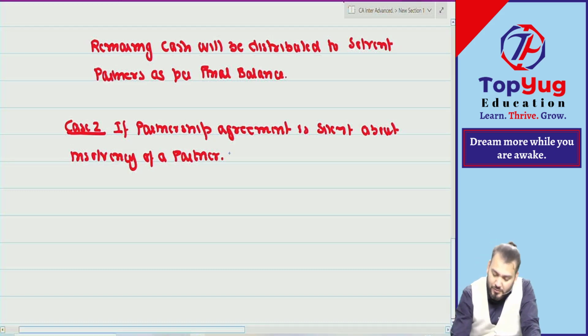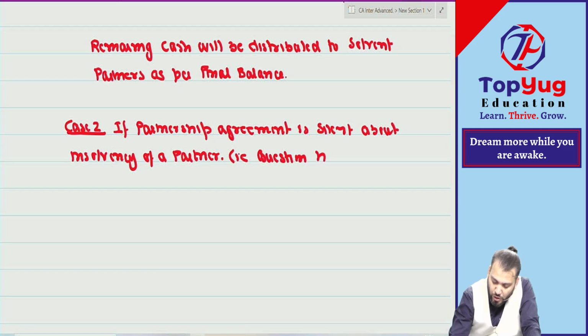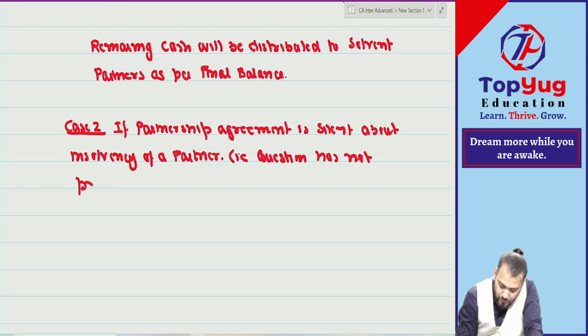Correct? That is, the question has not provided any information about what?